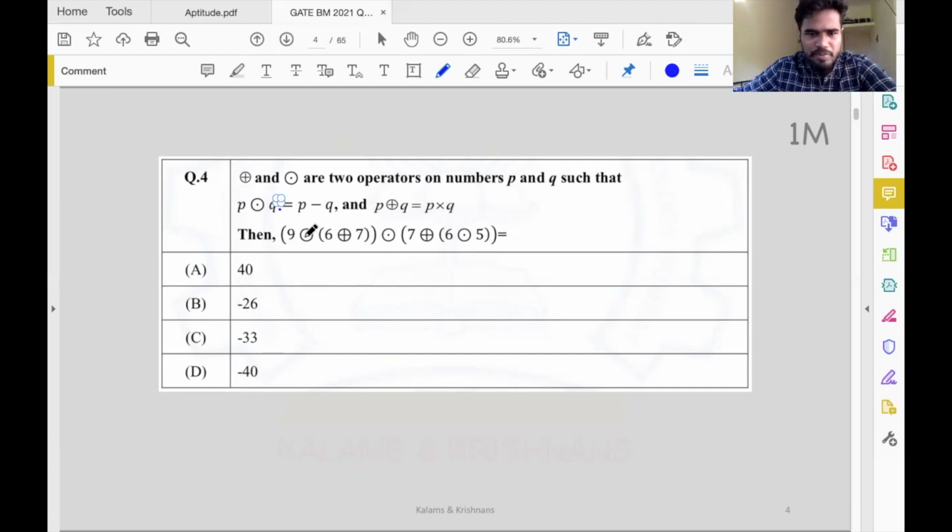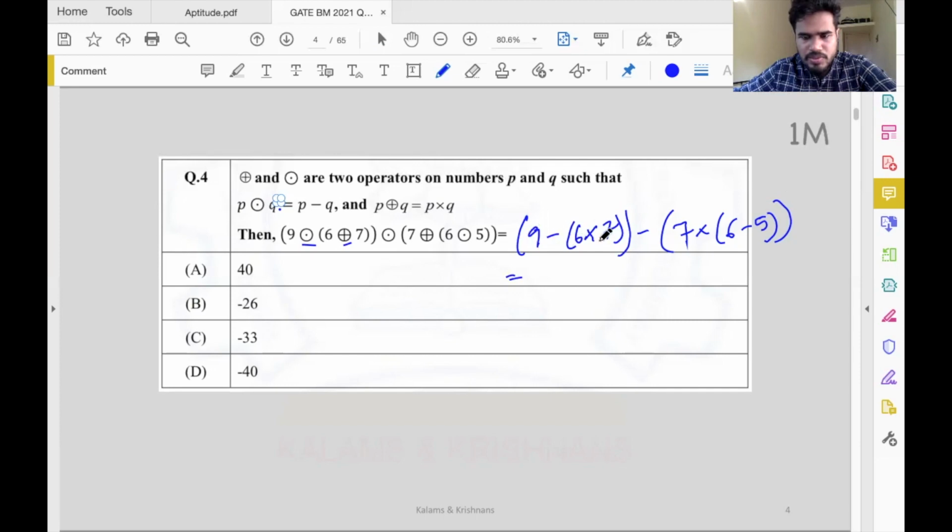Now we just replace all these operators with the standard symbols we know, and then we can get the answer. So this is 9, then the term inside the bracket. So 9 minus the term inside the bracket, 6 operator on 7. This operation means product, so 6 times 7, and then this operation again means minus. And 7 times 6 operator on 5. This operation is 6 minus 1. So I have replaced all these operators with known symbols. Now just evaluate what this is, and we should get the answer.